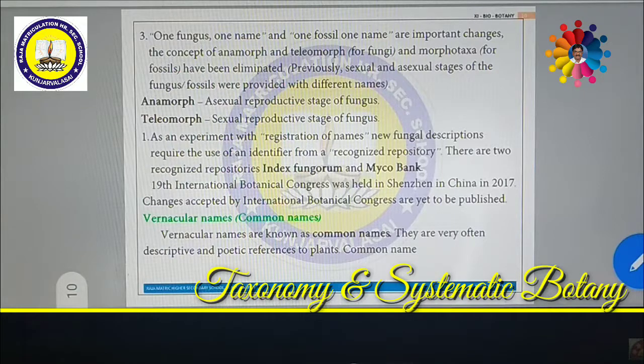Each and every plant gets one name: one plant, one name; one fungus, one name; one fossil, one name. This has to be followed, because two scientists should not give two names for a single plant. This requires great care. In such a way, the ICBN has to be observed very carefully.